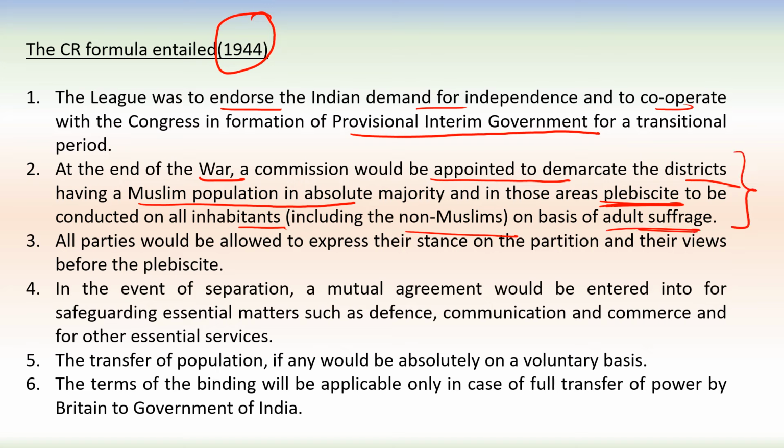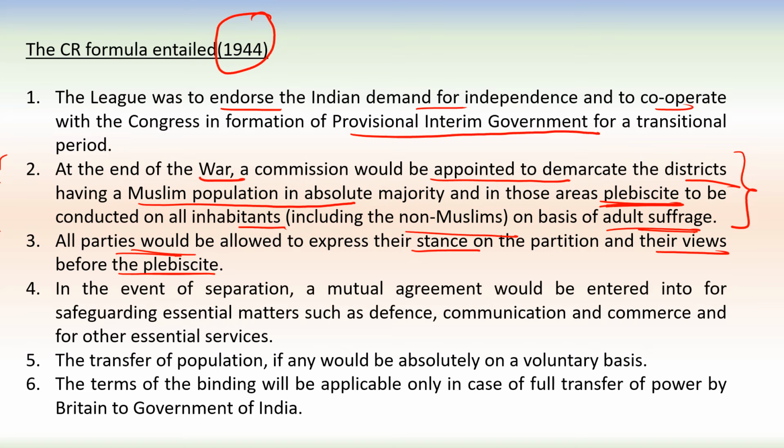So there was a provision of plebiscite including non-Muslims. Third condition, all parties would be allowed to express their stance on the partition and their views before the plebiscites. So all parties were free to express their standing on the partition.